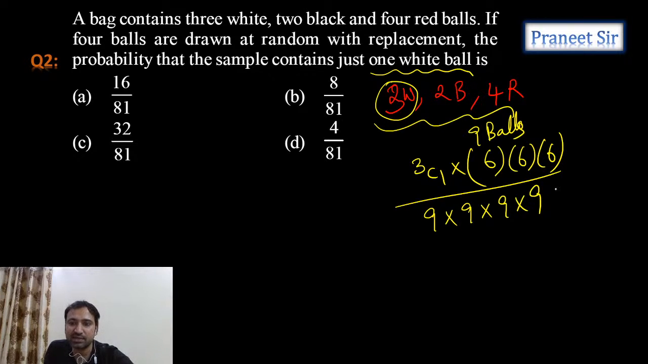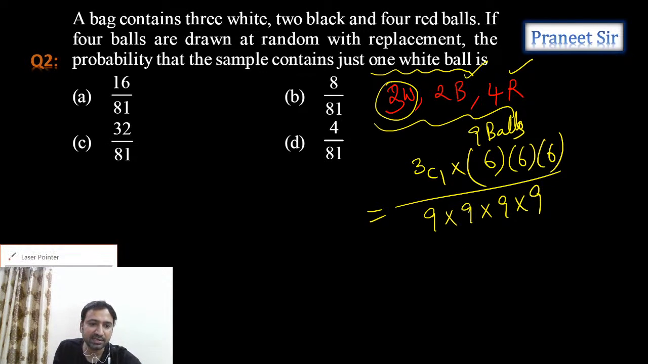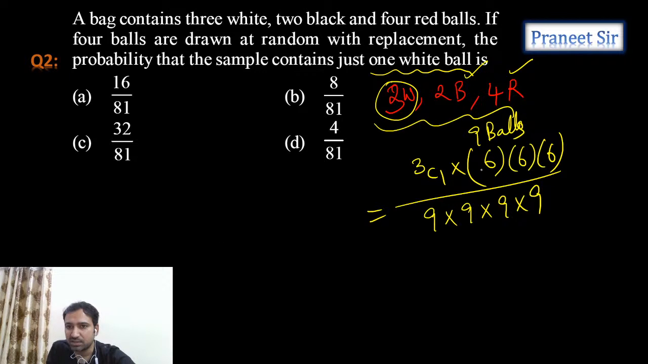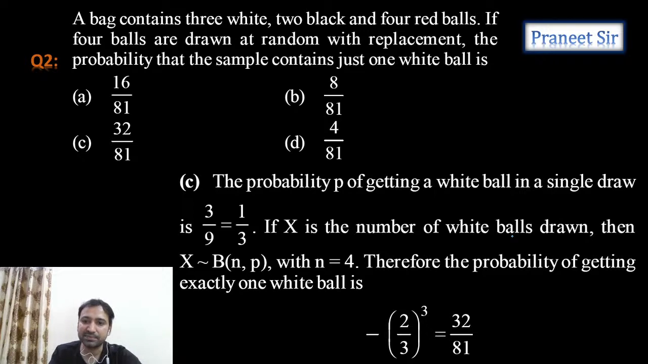Now we can simplify this. Let's see how much we get. This is the probability of getting exactly 1 white ball out of 4 balls drawn. The remaining balls can be any of the 2 blue and 4 red balls. So let's simplify: the 3s we can cancel, and we get 3 into 3 into 3 into 3. Under, 2 9s we can cancel, and here 2 cube is there, so we can write it as 8 by 81. That's what we're getting. Clear?